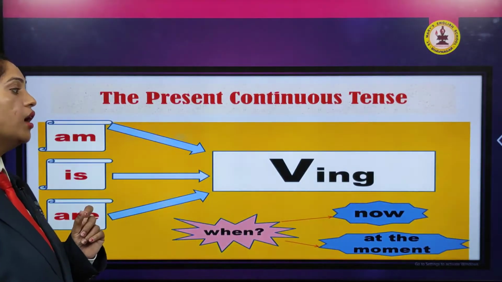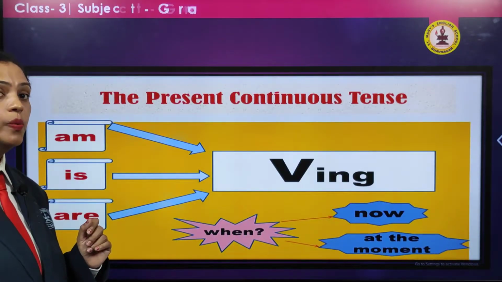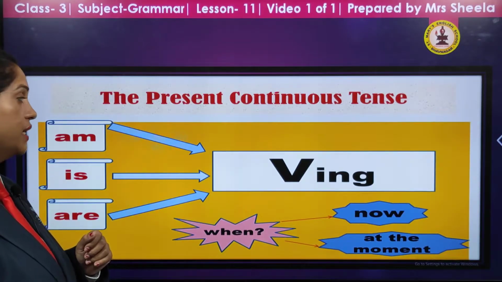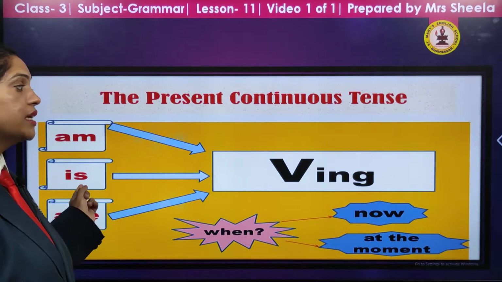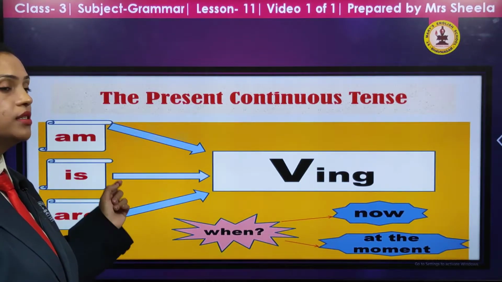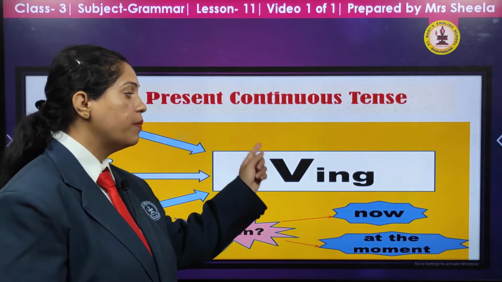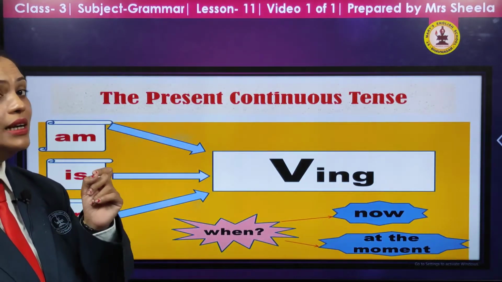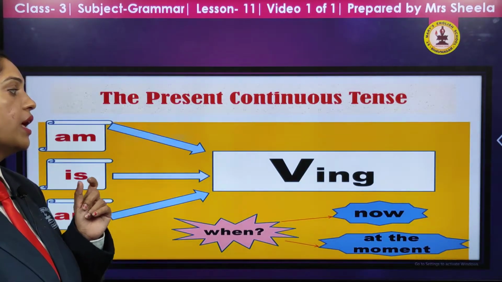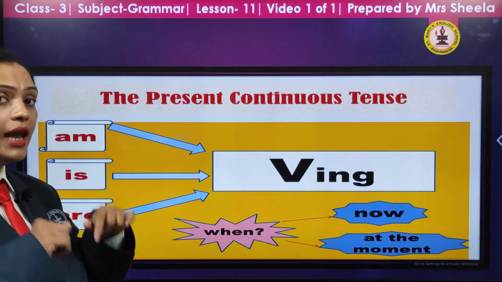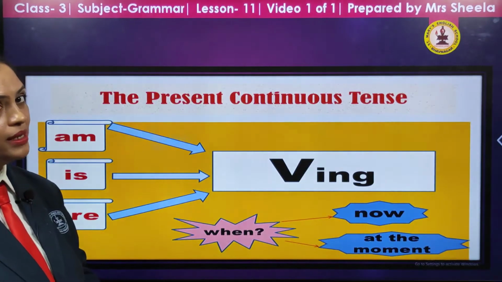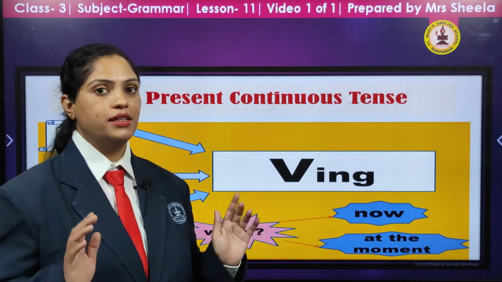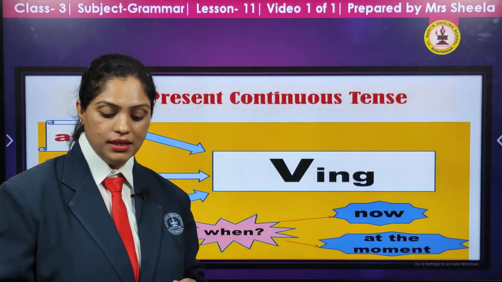How do we change a word into present continuous tense? Whichever verb is given to us, we add ing to the spelling. And whatever is happening now at this moment, it is known as present continuous tense. What is happening right now at this moment.